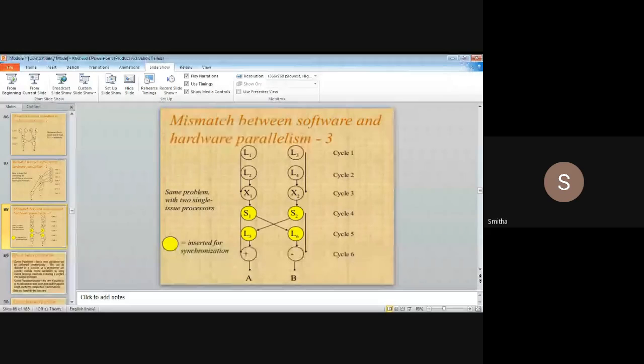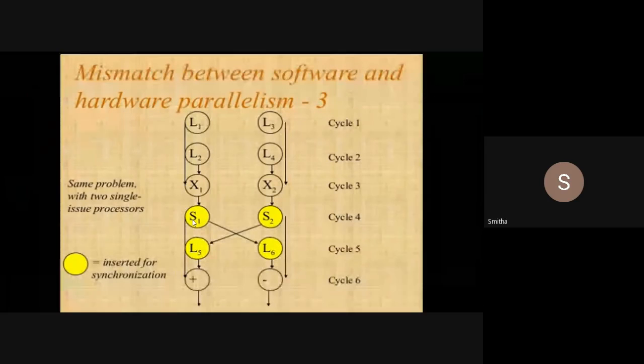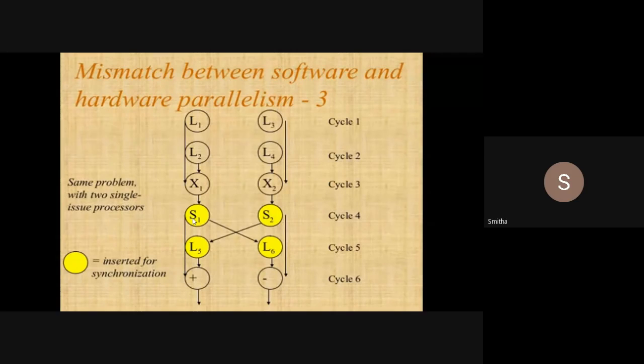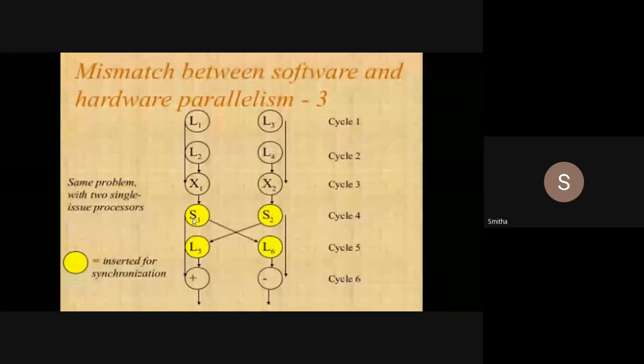How to overcome that? As I have 2 processors, each has the capability of issuing 1 instruction per clock cycle, or 1 machine cycle. The previous case was different: it was able to issue 2 instructions per clock cycle, and I had only 1 processor. Here I have 2 processors, both having the capability of issuing only one instruction per clock cycle.